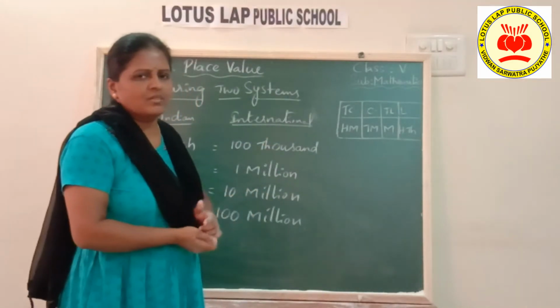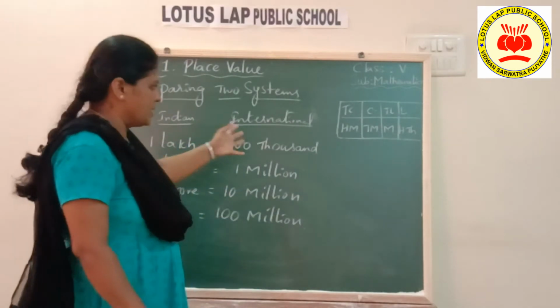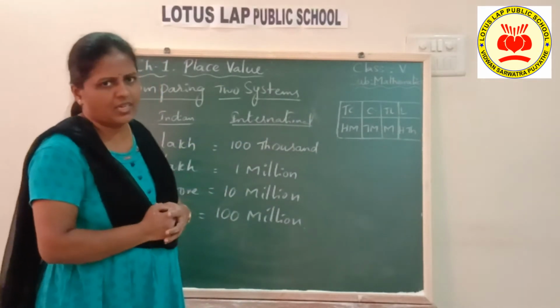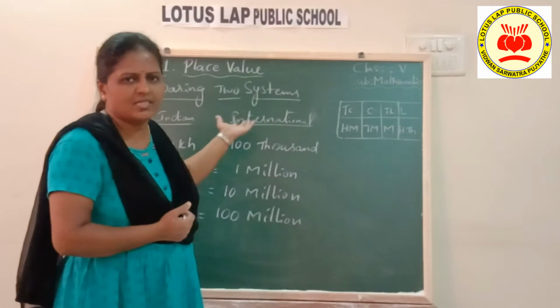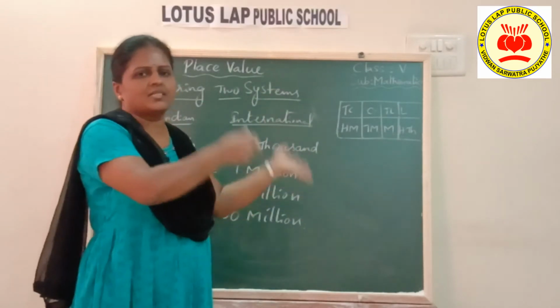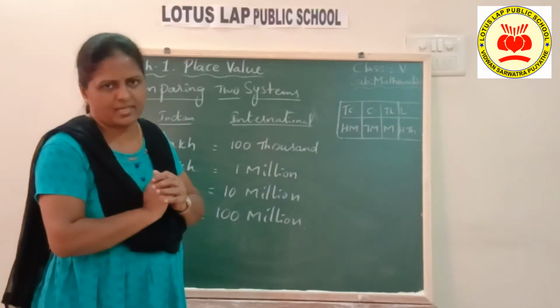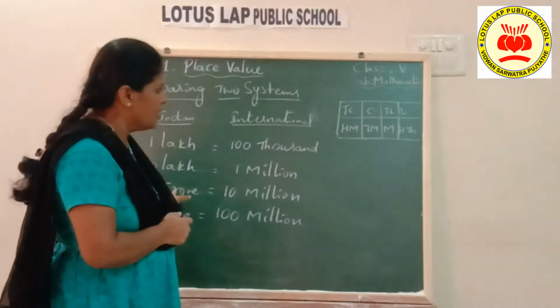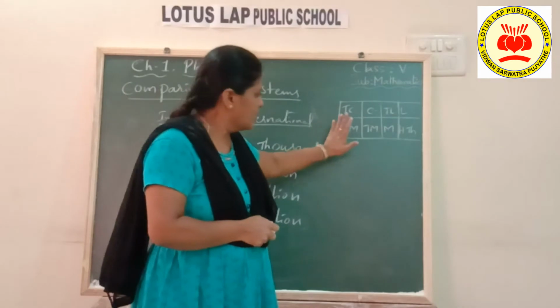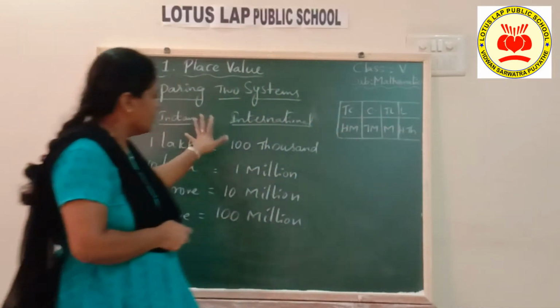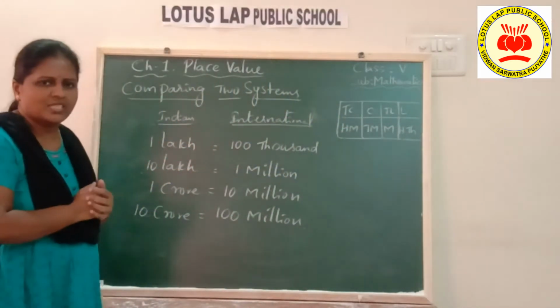Mainly, questions will be based on these 4 places. What do you call this in Indian system? What do you call the same in international system? Likewise, questions will be asked. So these 4 places you must know. Children, you must learn very carefully. This is how you compare the two systems.